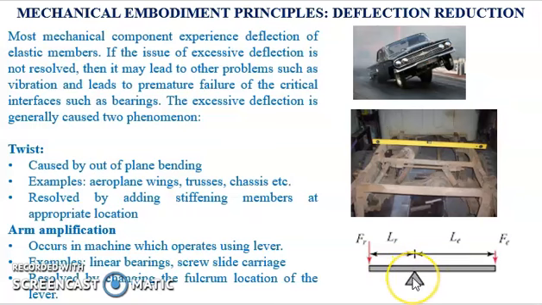If the distance at which a small force is applied is large compared to the distance of the constraint point, that is LL is very high as compared to LR, then the force at the constraint end will be very high and cause excessive deflections. Such problems can be avoided by carefully selecting or adjusting the position of the fulcrum.